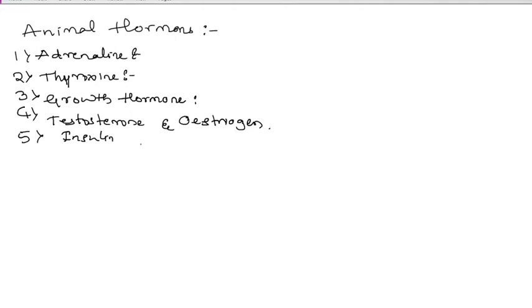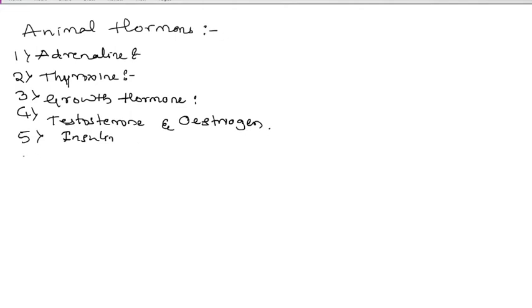Yes, my dear students, first of all, the adrenal gland: adrenaline is a hormone. Next, the thyroid gland: thyroxine is a hormone. Pituitary: growth hormone. Testosterone and estrogen are both termed as what? Sex hormones, and insulin is produced by the pancreas.